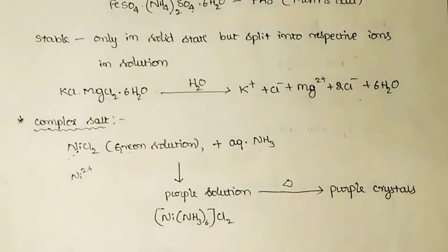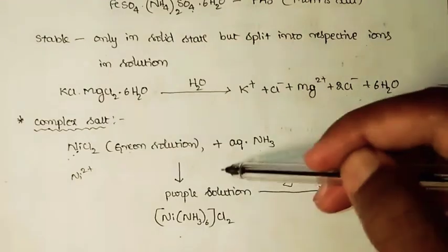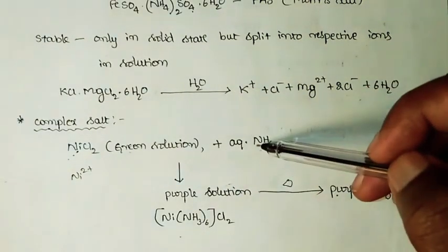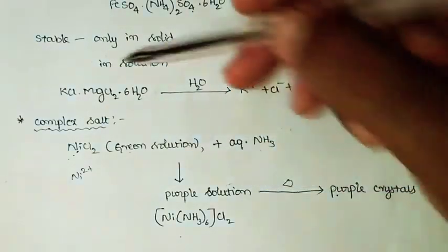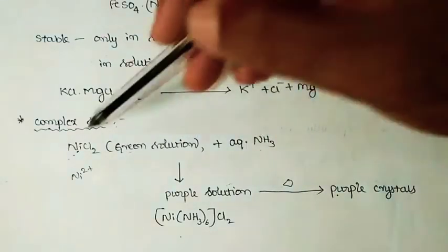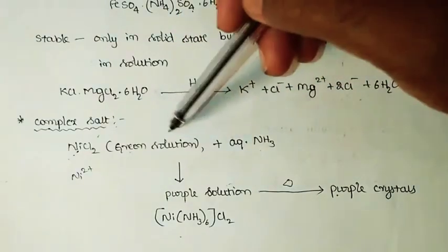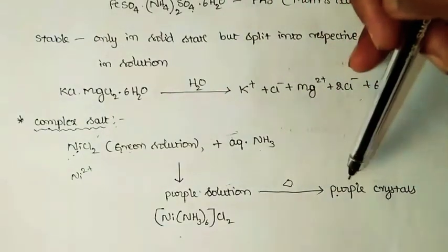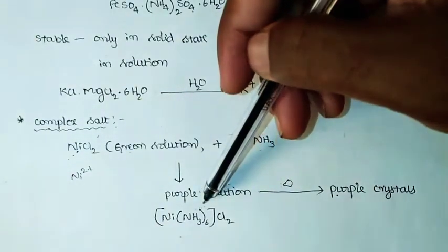So this is the formula of these purple colored crystals that you get when you evaporate this purple colored solution, which is obtained by the addition of aqueous ammonia to the green colored solution. So when you mix nickel chloride and aqueous ammonia, these two are completely distinct materials, chemically different. But when mixed with each other, there occurs a change in color, and we once again get a solid material upon evaporation, which has the formula like this.